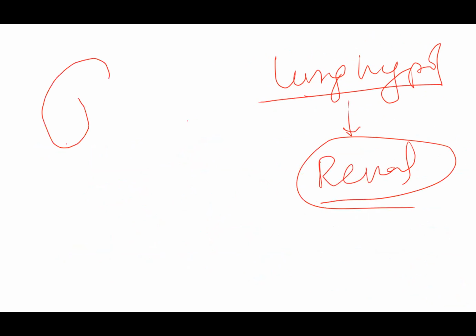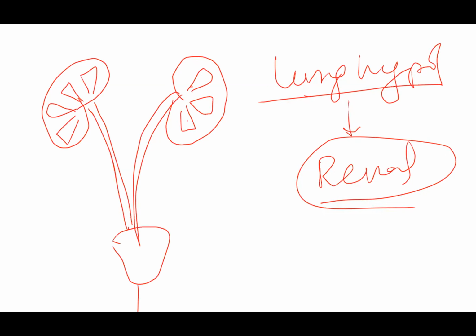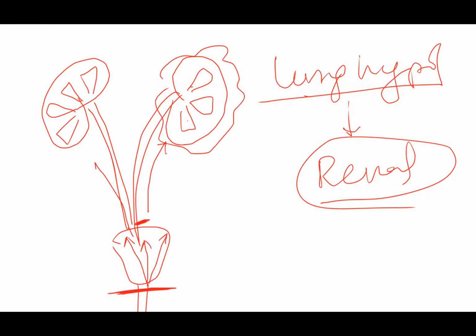We studied that there is hydronephrosis. What is this hydronephrosis? Hydronephrosis means dilatation of the kidney, pelvis as well as calyces. Why will there be dilatation of the kidney? Due to reflux. This is the bladder, this is the kidney, ureter, then we have urethra. If there is any obstruction here, all the urine will go back and accumulate here and cause dilatation. If there is any obstruction here, all the urine from the bladder will go back, pass the ureter, and cause dilatation of the kidney.